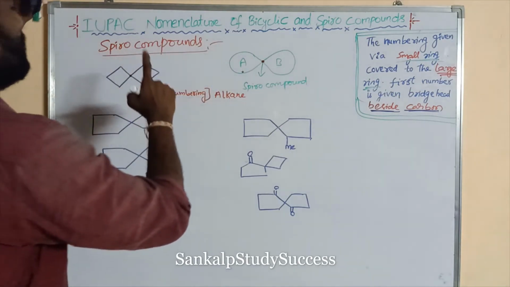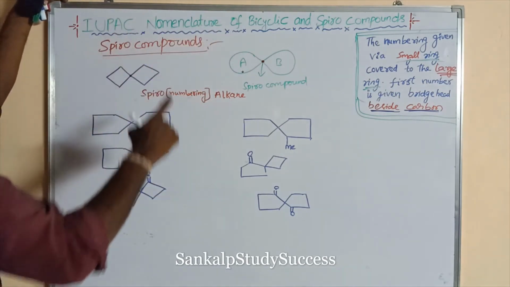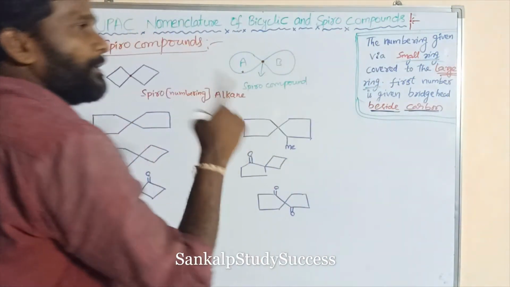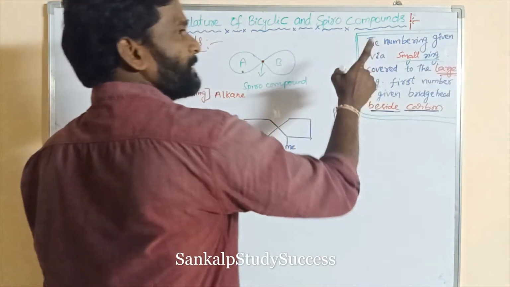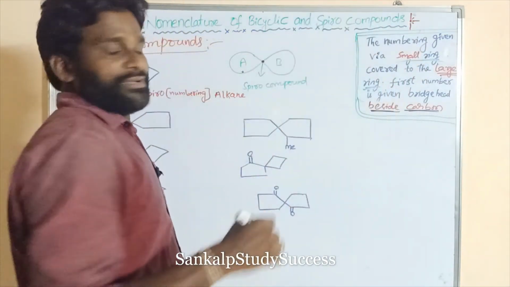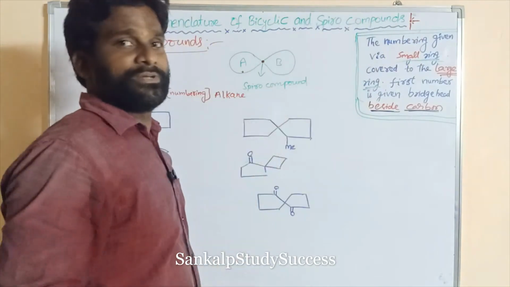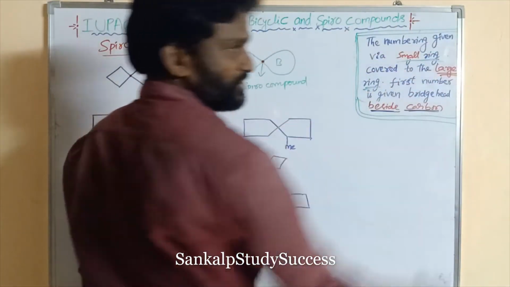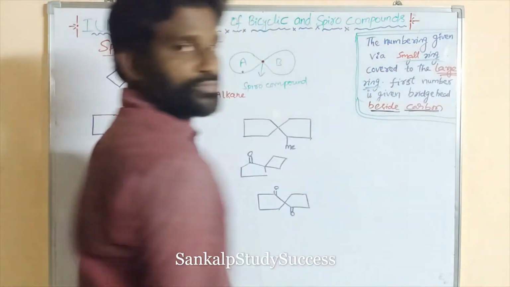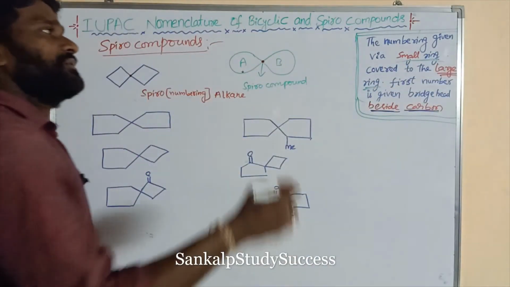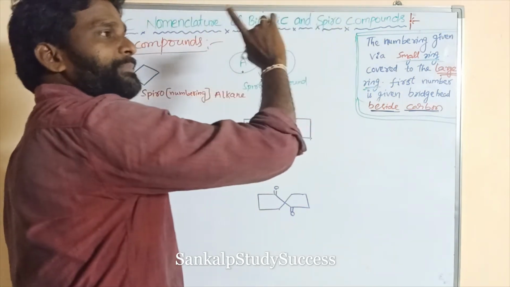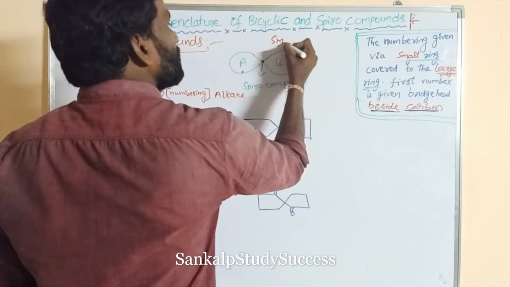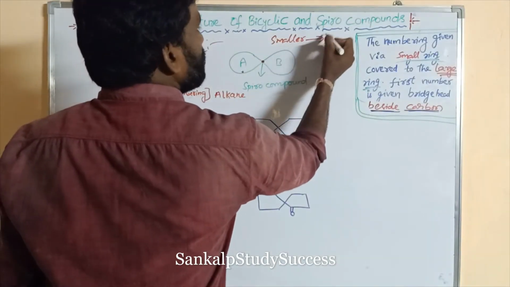In bicyclic compounds, the numbering is given from the larger bridge to the smaller bridge. But here the numbering is given from the small ring to the large ring, smaller to larger. So this is reverse.